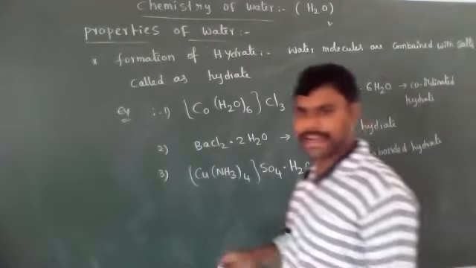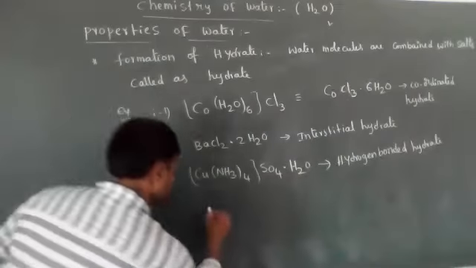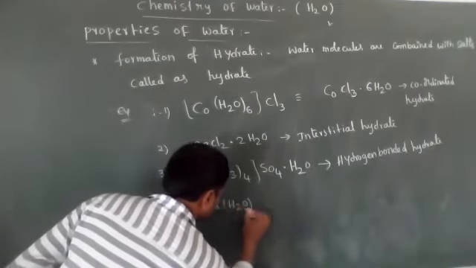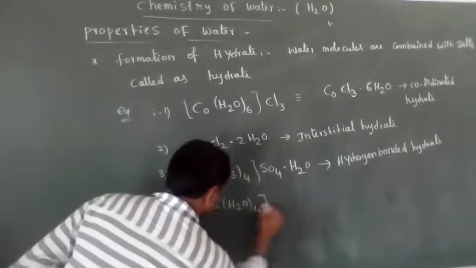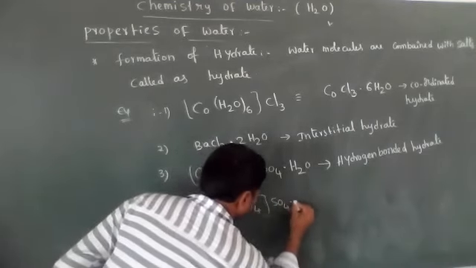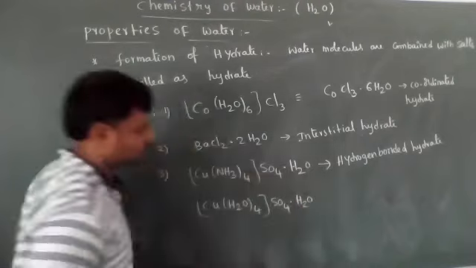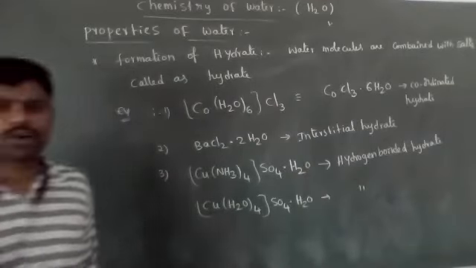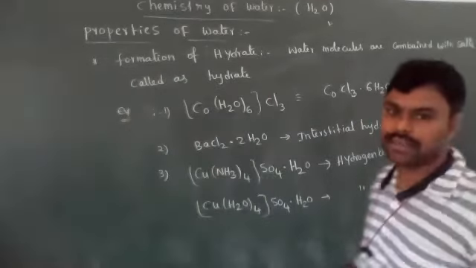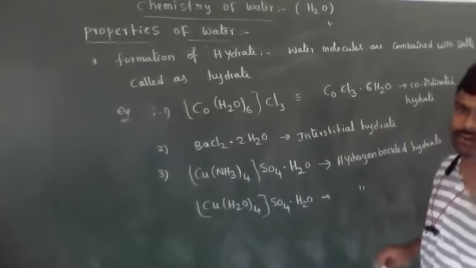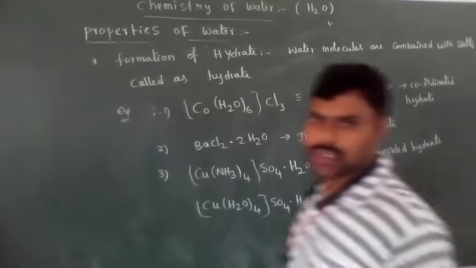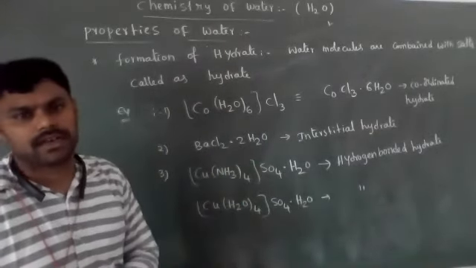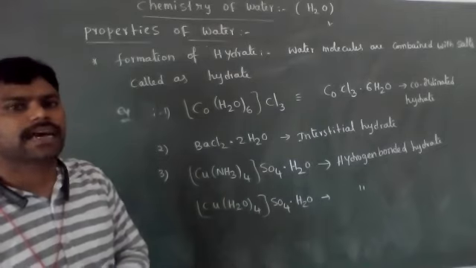One more example for a hydrogen bonded hydrate is [Cu(H2O)4]SO4·H2O. This also belongs to the hydrogen bonded hydrates. So hydrates means the water molecules are combined with some salts. Those compounds are called hydrates.